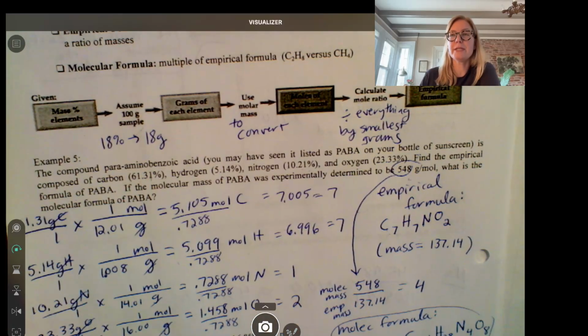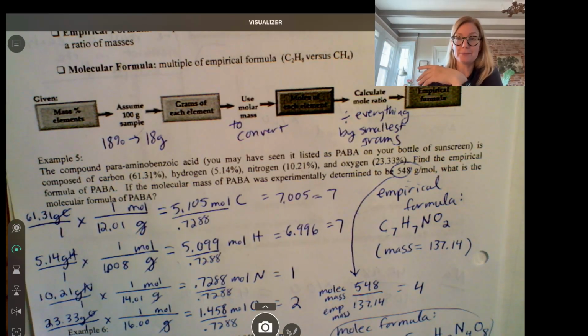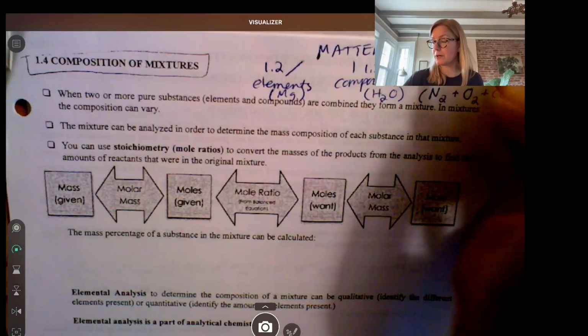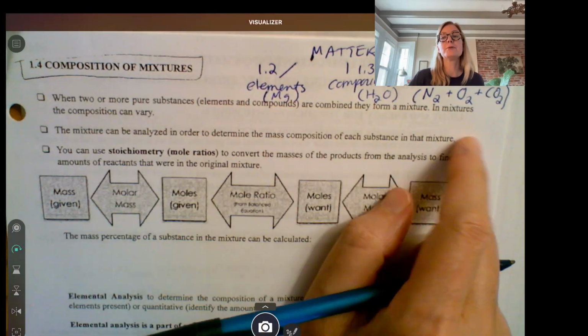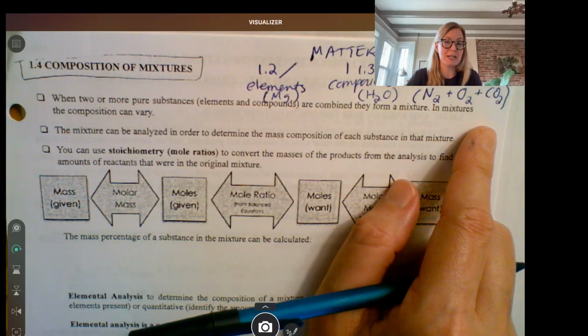So in this one, we didn't analyze the composition of an element. We analyzed the elements that compose a compound. Okay, so we looked at a compound and what's the composition of the different elements in that compound. Okay, what we're doing in 1.4 is the components of a mixture. And this is a little trickier because the composition of a mixture can change.